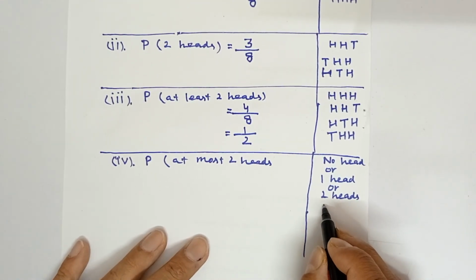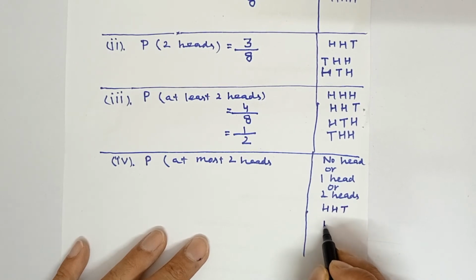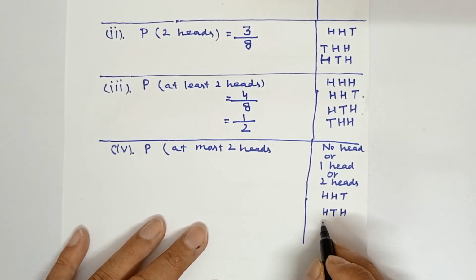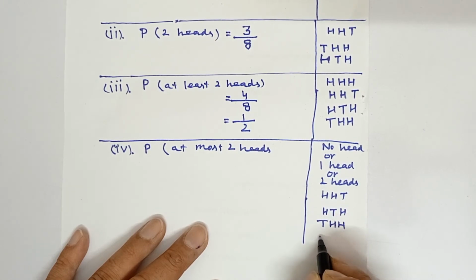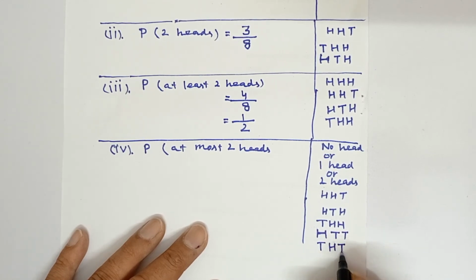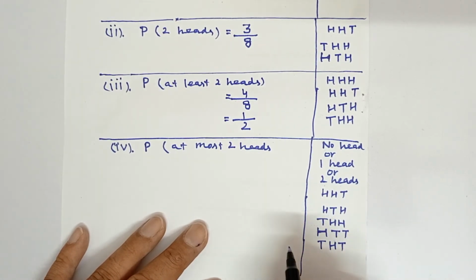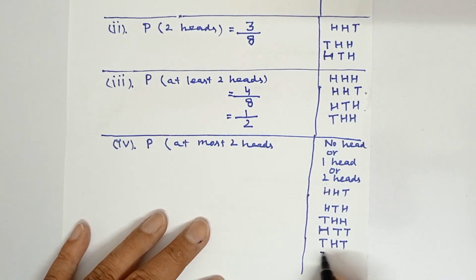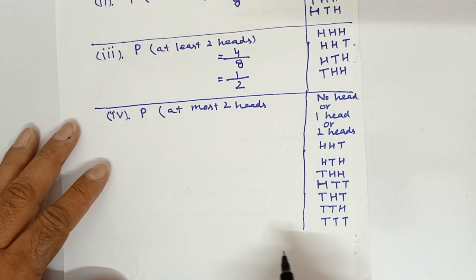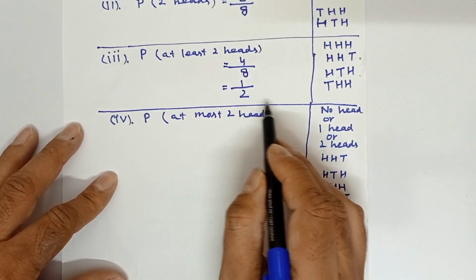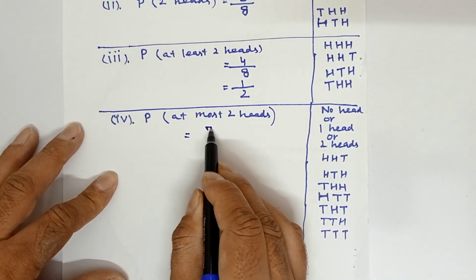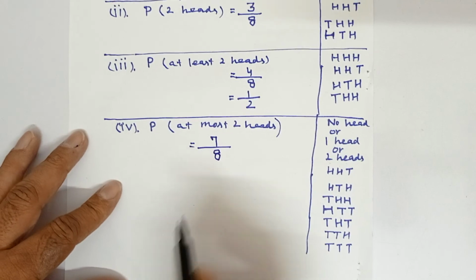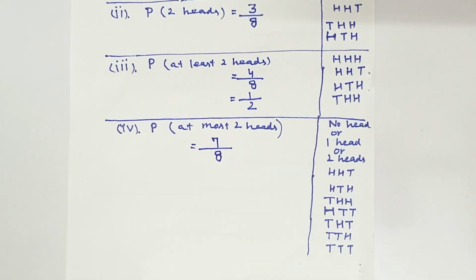and HHH will be neglected. So you are to take HHT, then HTH, then THH, HTT, THT, 1, 2, 3, 4, 5. Then TTH can be taken and TTT can be taken. So only HHH, which is not to be taken in this, is neglected. So total elementary events are 7. So 7 upon 8 is the probability of at most 2 heads.